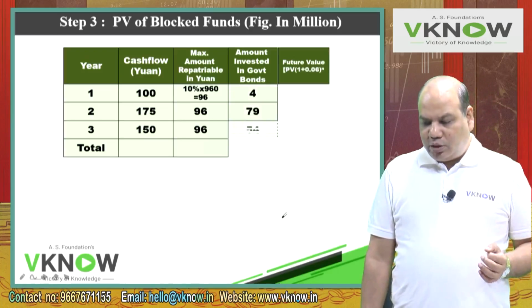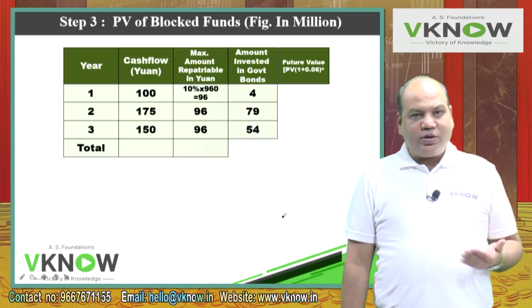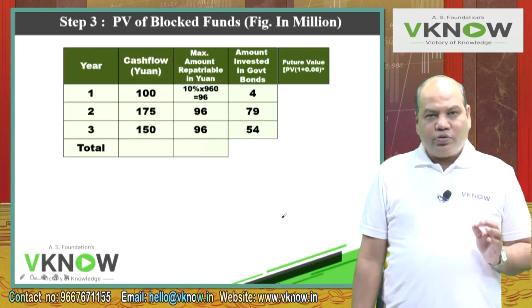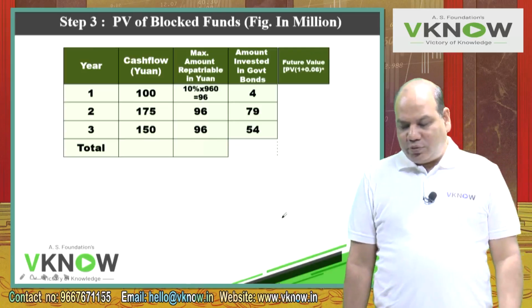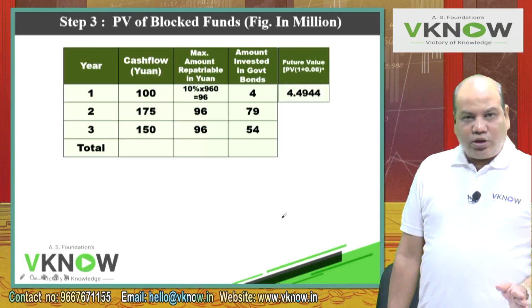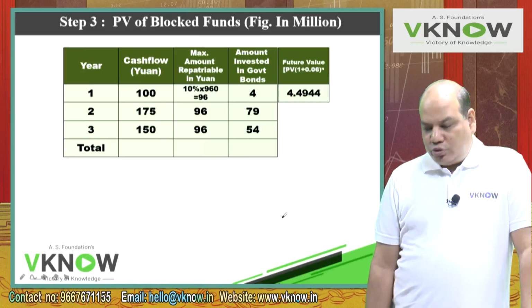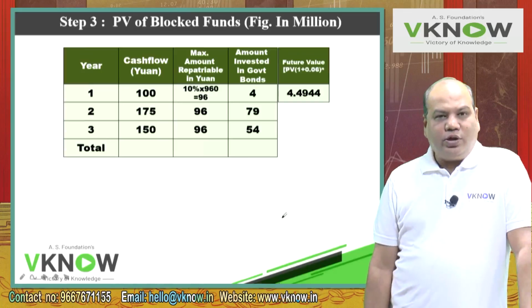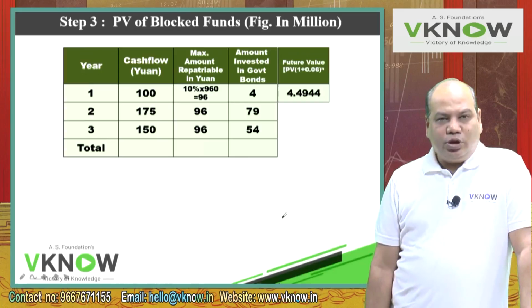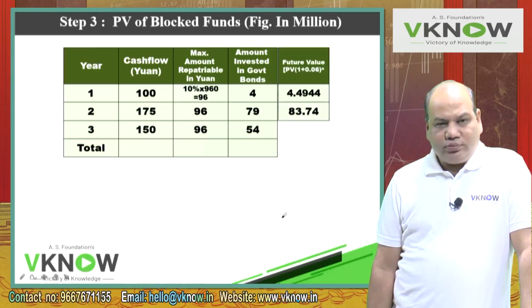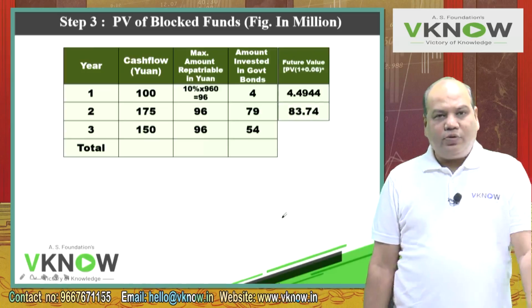So the remaining amount will be reinvested in Chinese government bonds: 4, 79, 54. And this will earn 6% interest per annum, annual compounding. So multiply 1.06 into 4, equals 4.4944. 79 into 1.06, 83.74.